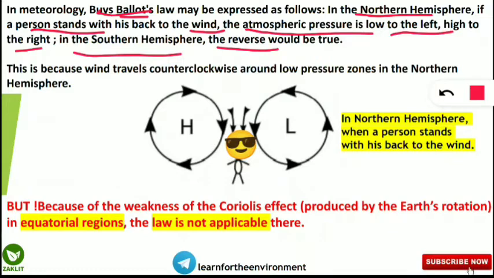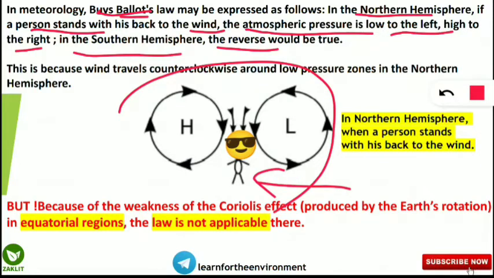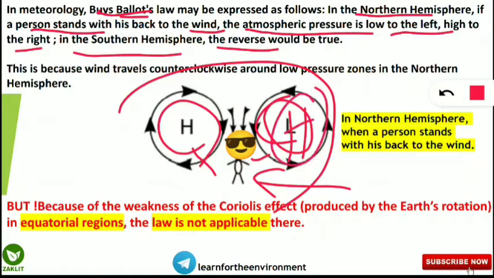So what it says in this picture, we will know that if this person is standing with his back to the wind, then this is his left hand. So the left hand side will have the low pressure zone and the right hand side will have the high pressure zone. But if he is standing in the southern hemisphere, then the left hand side will have the high pressure and the right hand side will have the low pressure region. So this is all about Buys-Ballot's law, a concept very frequently asked in the environmental science entrances.